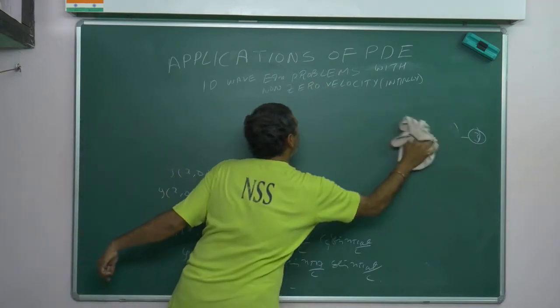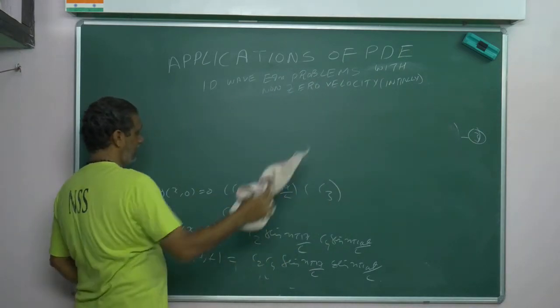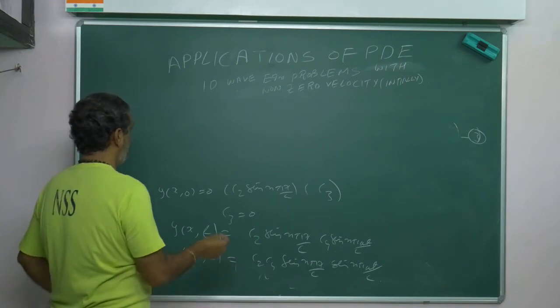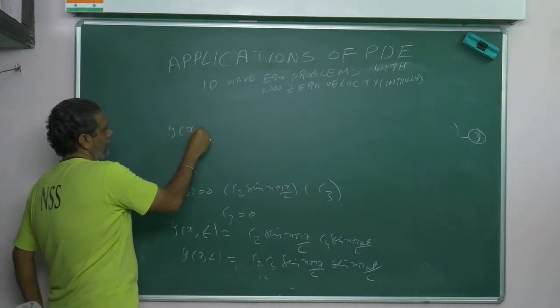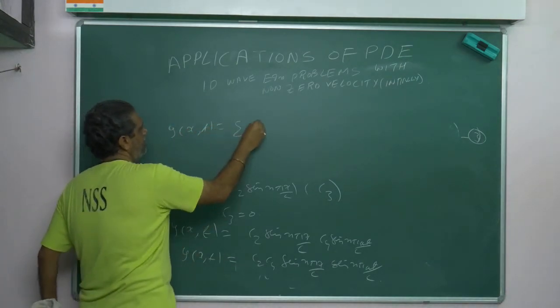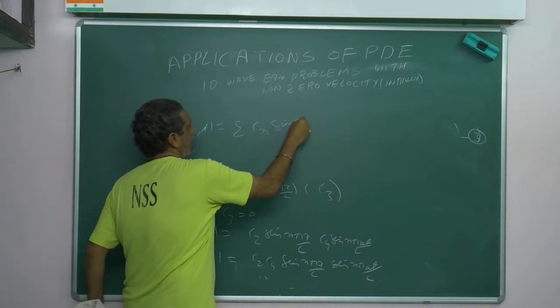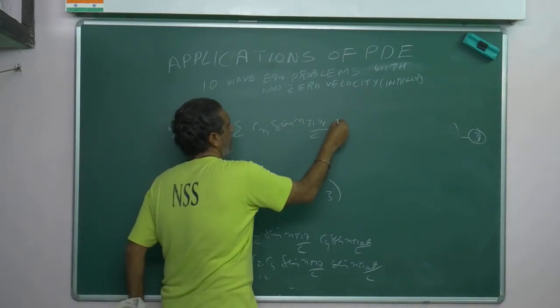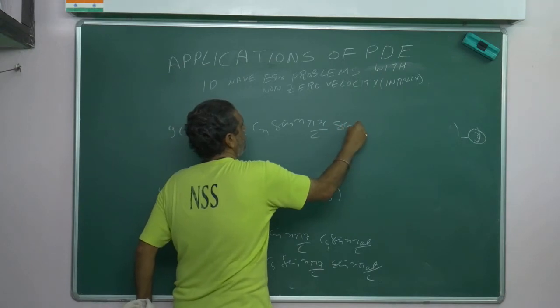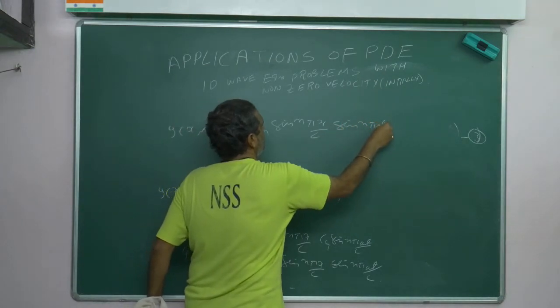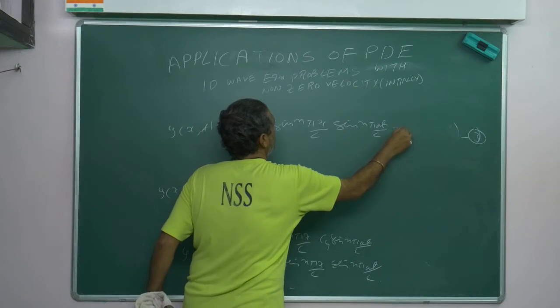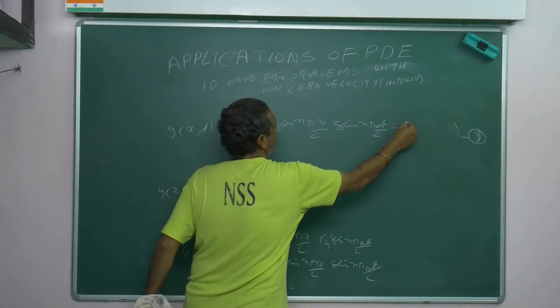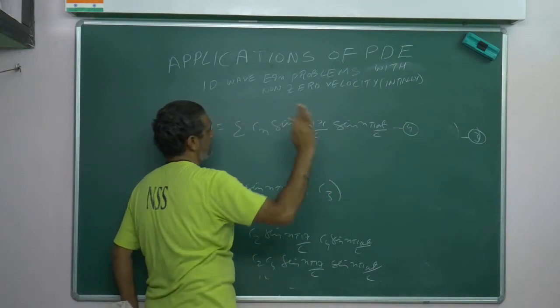Writing the superposition principle, y of x comma t is equal to sigma Cn sin n pi x by L sin n pi at by L. This is equation 4. This is the actual solution as it stands here.